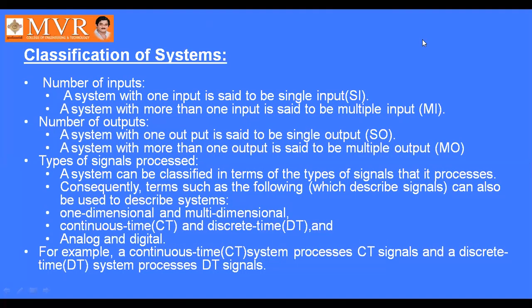Based on the types of signals processed, a system can be classified in terms of the types of signals that are processed. Consequently, terms such as the following, which describe signals, can also be used to describe systems: one-dimensional signal, multi-dimensional signal, continuous time signal, discrete time signal, and analog and digital signals. For example, a continuous time system processes CT signals and a discrete time system processes DT signals. Continuous time is CT, discrete time is DT.